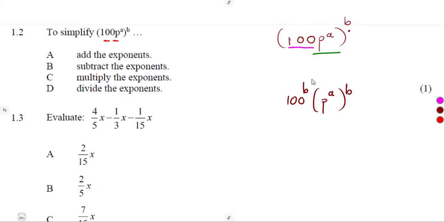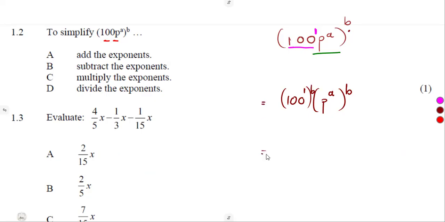So as we can see, we applied the exponents here. We separated exponent of b on what? On 100. Does that mean 100 was not having an exponent? No. 100 is having an exponent. It's a 1. So if you actually do not understand that, you can have the 1 here. 100 to the exponent of 1 like this, then to the exponent of b. Still, you see the same thing.